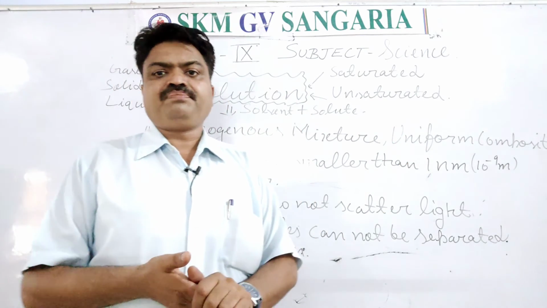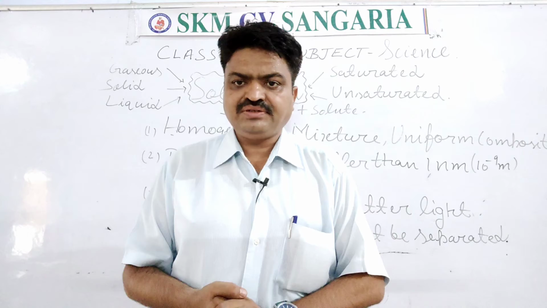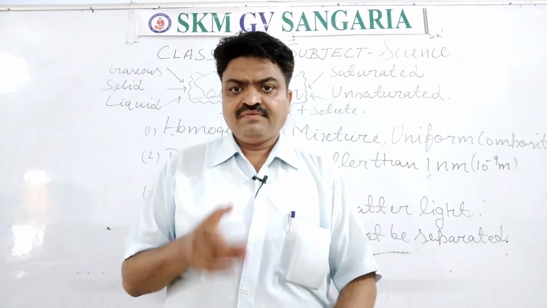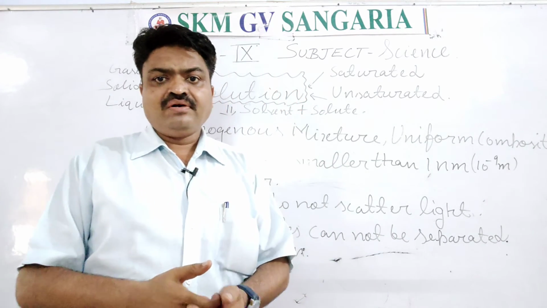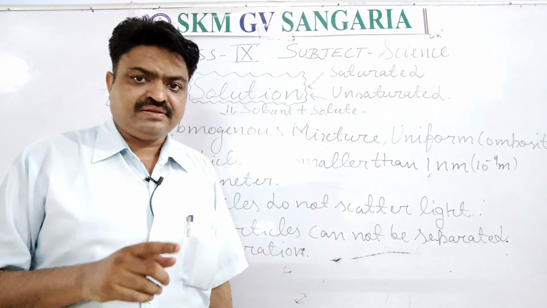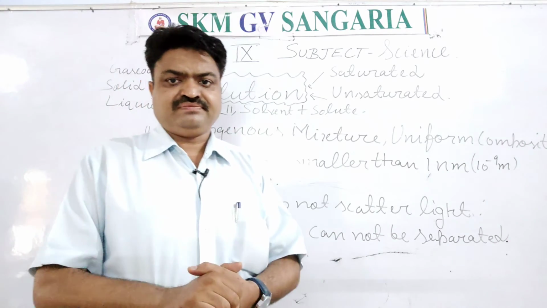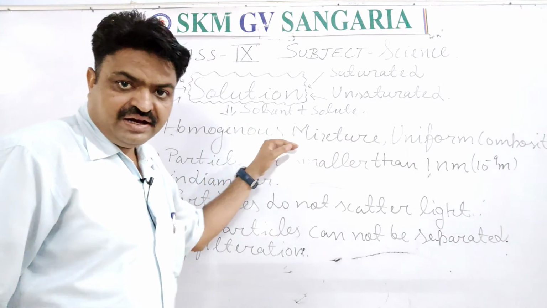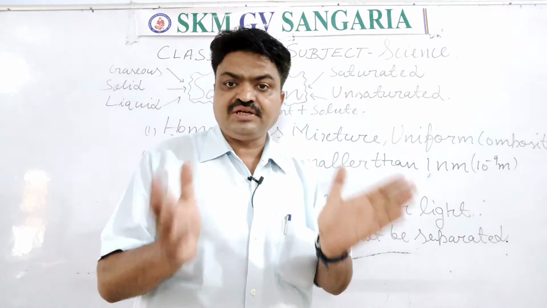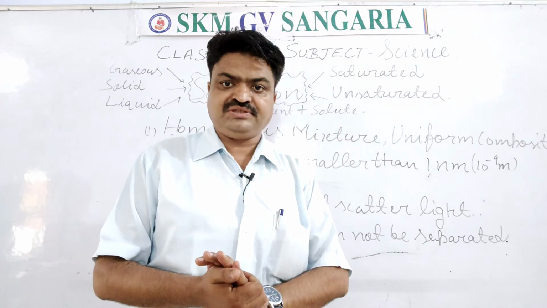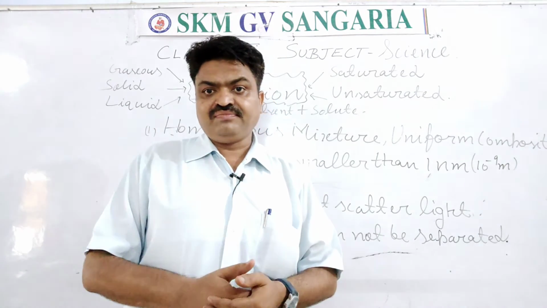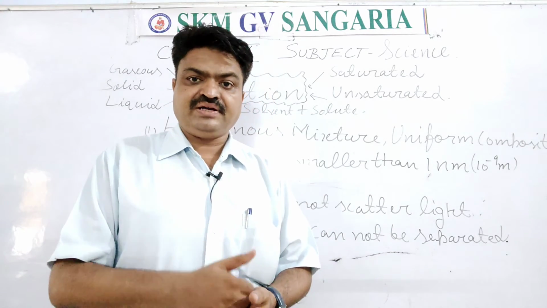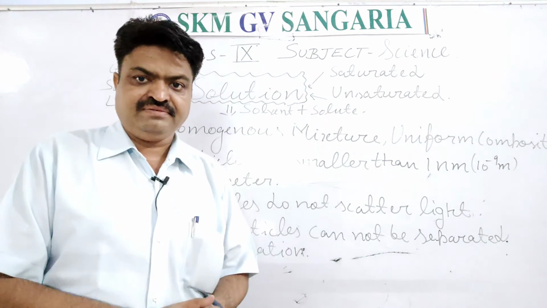Now we come to the properties of the solution. First property, students: all solutions are homogeneous mixtures. Why are they homogeneous mixtures? Because they have uniform composition. We can't observe solute or solvent particles with the naked eye.